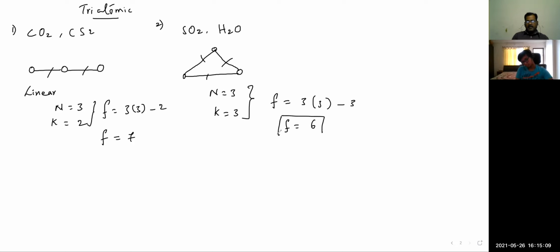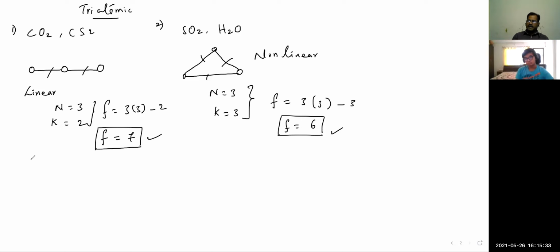So the degree of freedom for a triatomic gas depends upon the nature of the configuration. It is 7 in linear configuration, whereas in non-linear configuration, for H2O, SO2 kind of structures, F is equal to 6. Degree of freedom is 6 here. Like that, the degree of freedom can be taken for a given system.